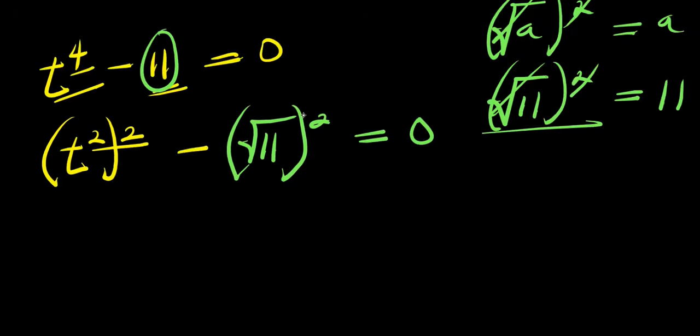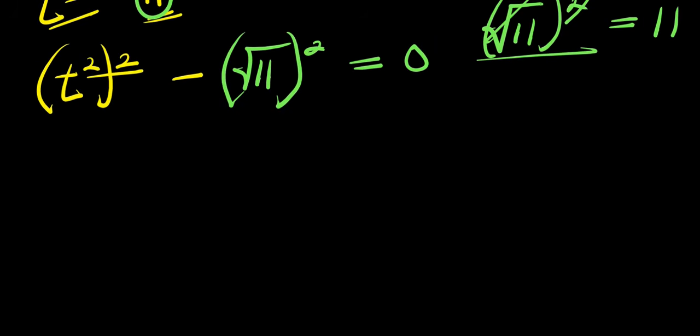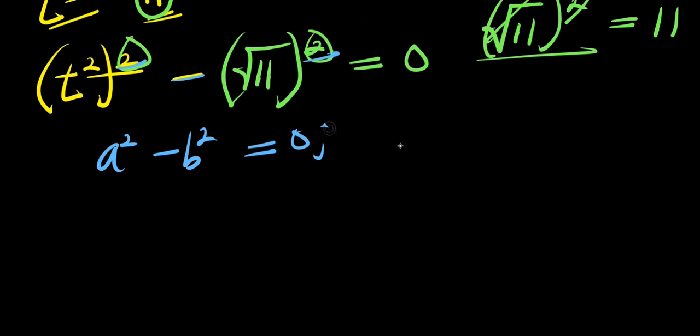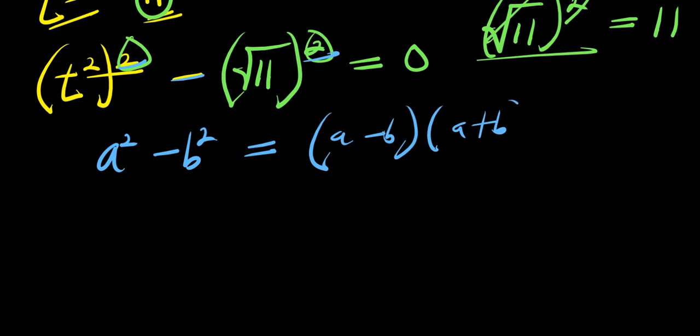So at this point, we are going to have difference of two squares once again, because there's power 2 here, there's power 2 here, there's minus. A squared minus b squared equals 0. This simply means a minus b times a plus b.